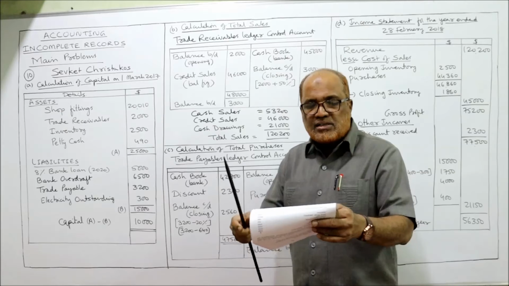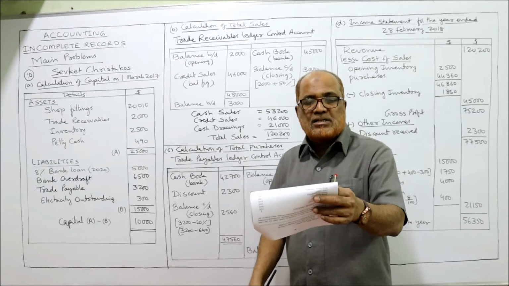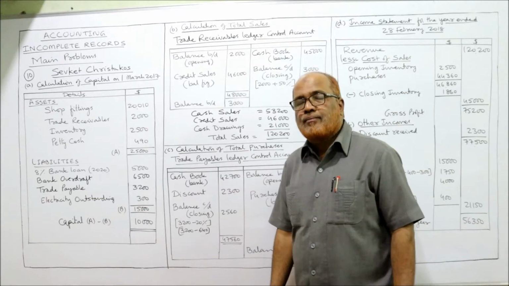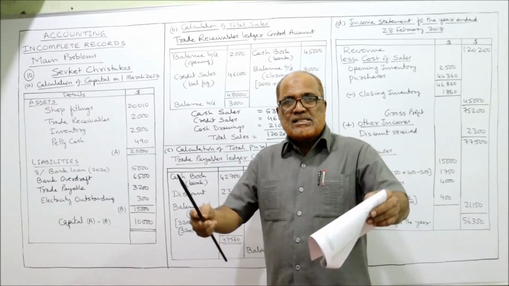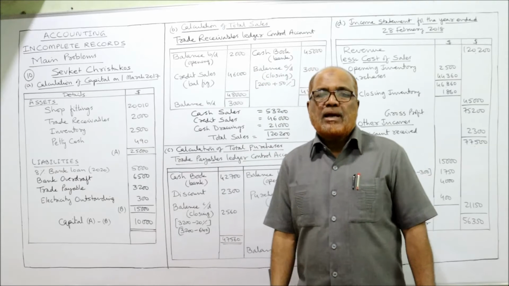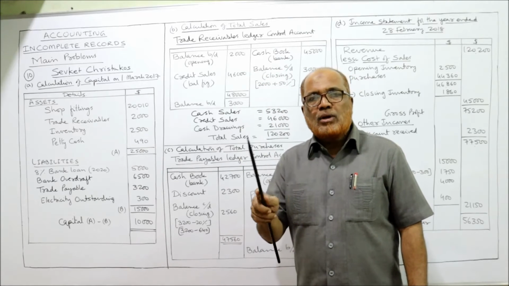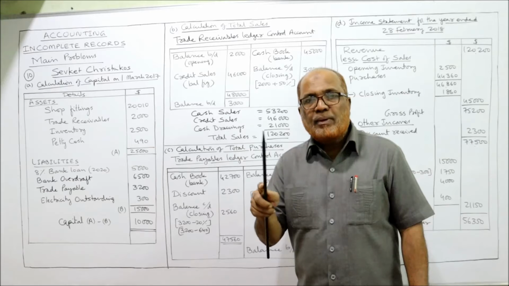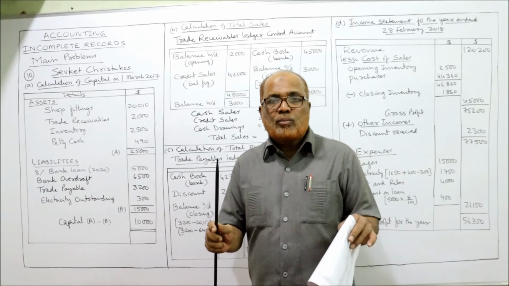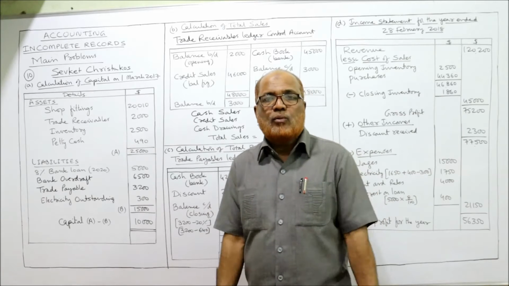Now how much cash is received from credit customers? It is given that credit customers had paid 45,000 by check. That means the business has received checks from the credit customers. The entry will be bank account debit, trade receivable credit. Always I told you every time, keep a notebook beside you while watching the video.